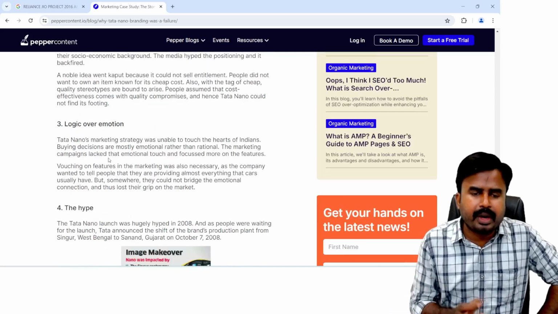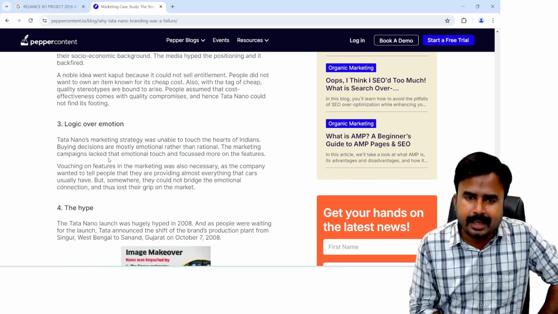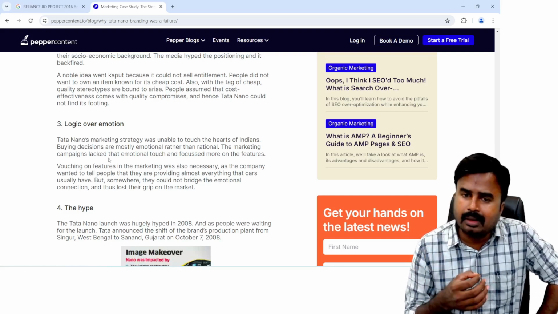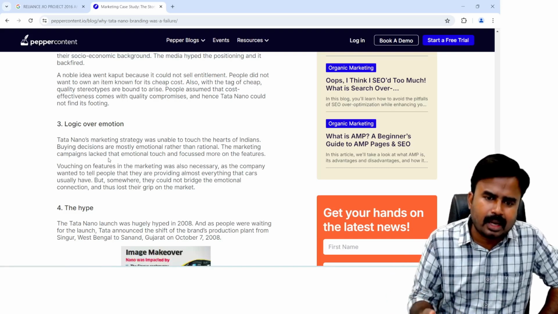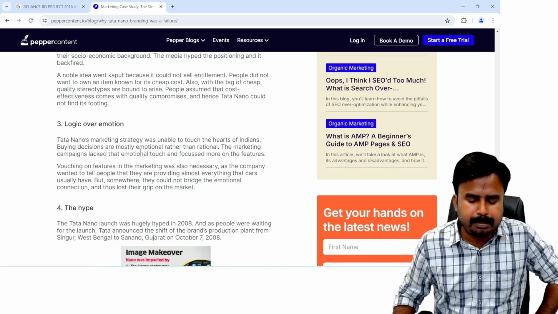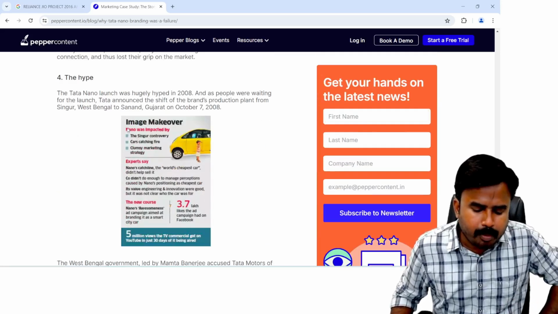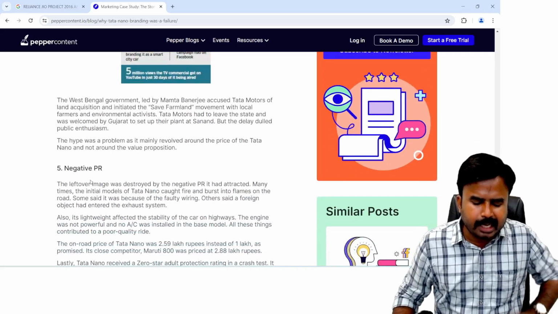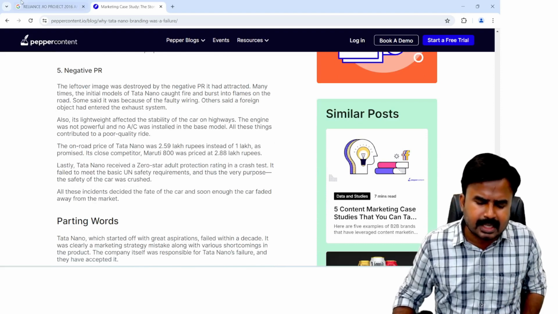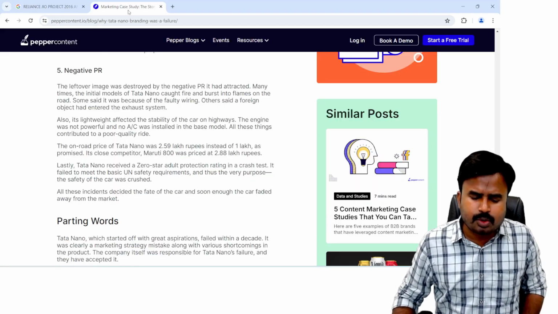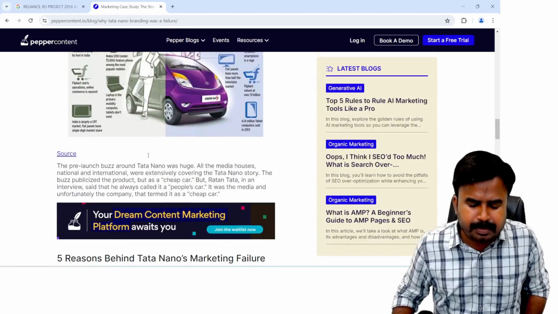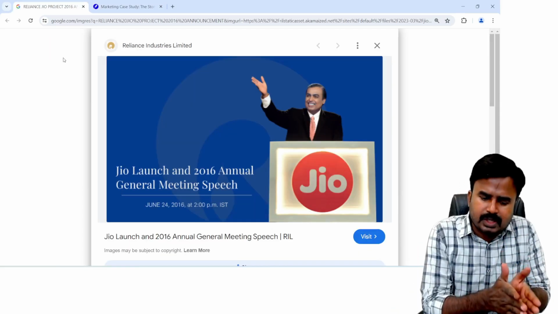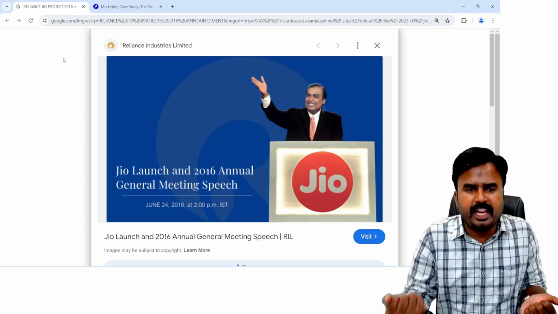And then logic over emotion. See, people in India will prefer emotions over logic actually. So they didn't get the logic and they preferred emotion, and they bought other cars rather than this particular car, even though it is available at an economical price of 1 lakh rupees. The hype, they were not able to create hype for this product, and then negative PR, and these are all the reasons. So we don't need this content actually. I just wanted to explain. This is also one of the capital busting decisions which was taken by Mr. Ratan Tata, but ultimately it became a failure. So we have one successful project on one hand, and we have one failure project on the other hand.